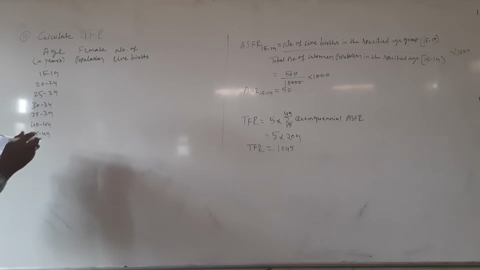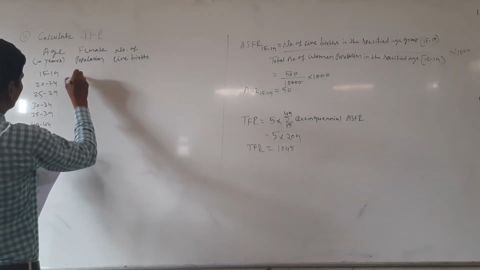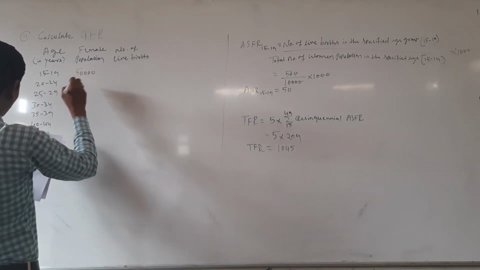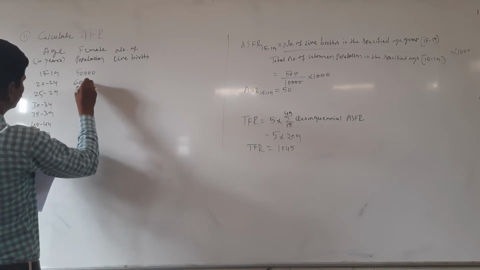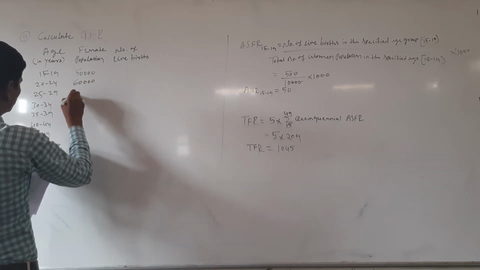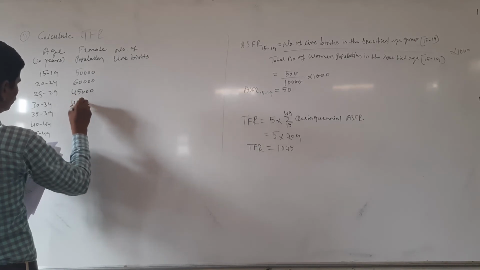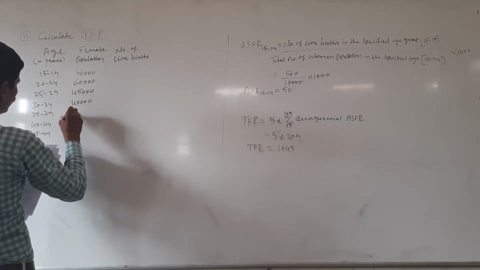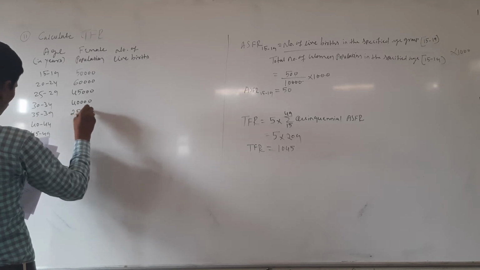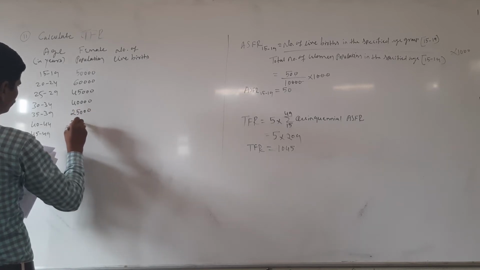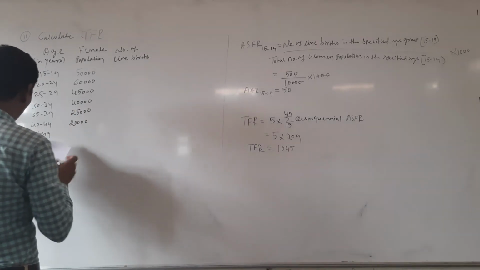Here 15 to 19 female population 50,000. The next 60,000, 45,000, 40,000, 25,000, 20,000, 10,000.